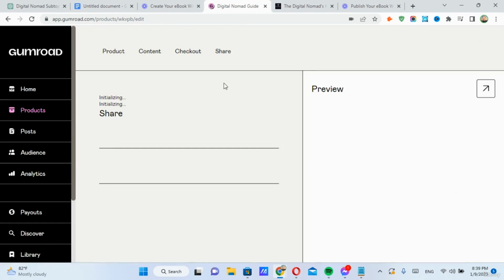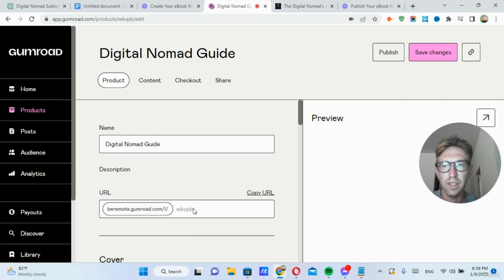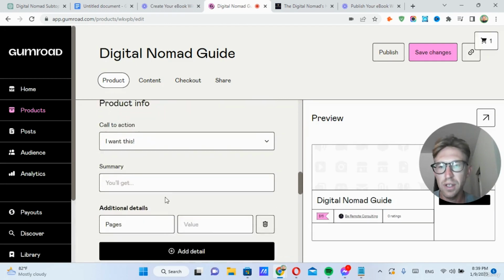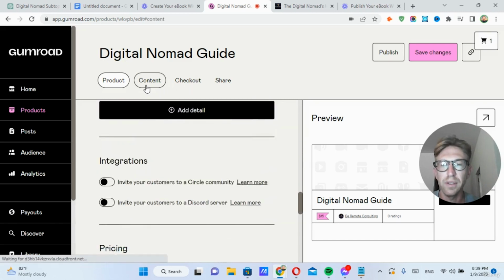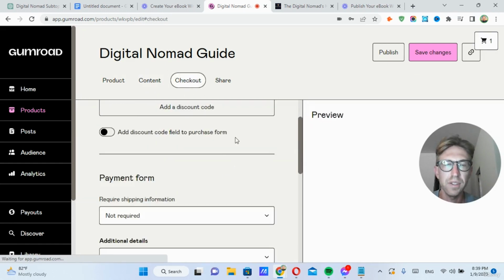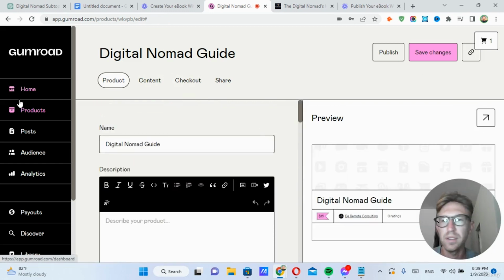And here's where you can fill out all of the information. So you can give it a URL, you can fill out the description, upload an image. Obviously, most importantly, you're going to want to upload the ebook itself, which you can just embed a file upload right here. And then here's the checkout page. And that's pretty much all there is to it.